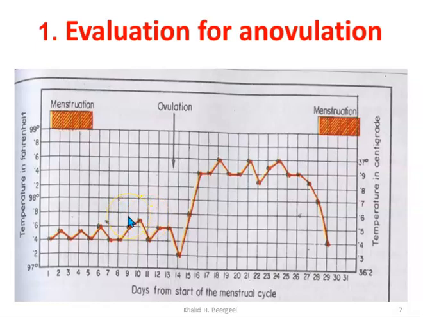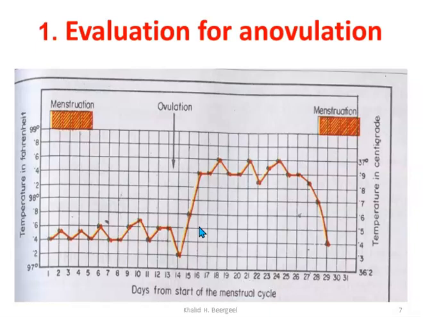The woman will measure the vaginal or rectal temperature every morning when she wakes up before she gets out of bed, and she will document it. It will be drawn like this chart or curve. Then they will find this biphasic temperature, which means the woman is ovulating. But practically, it's not used because it needs a long time.